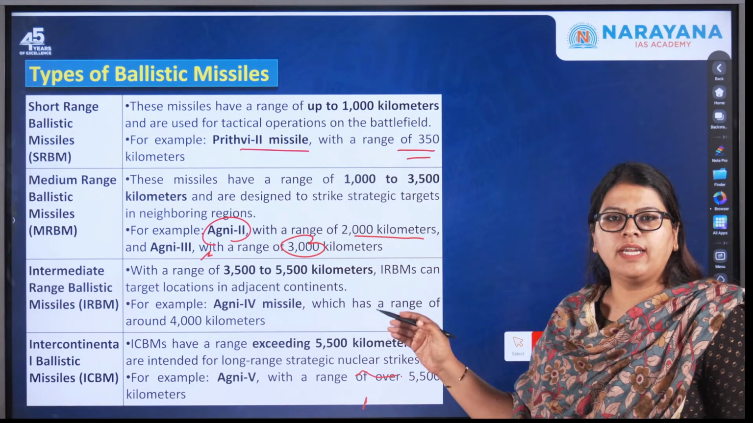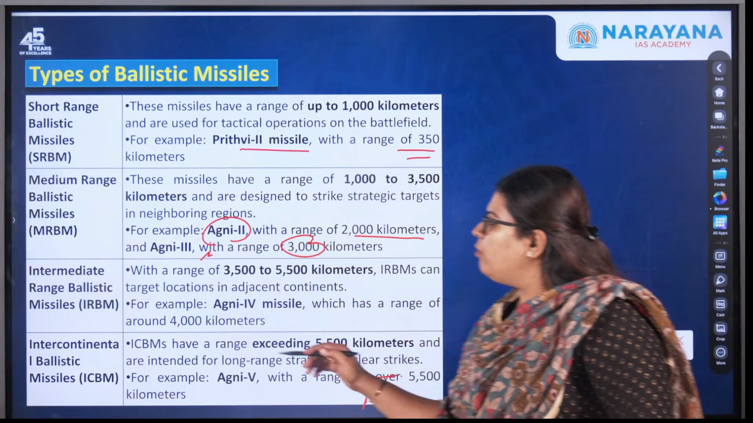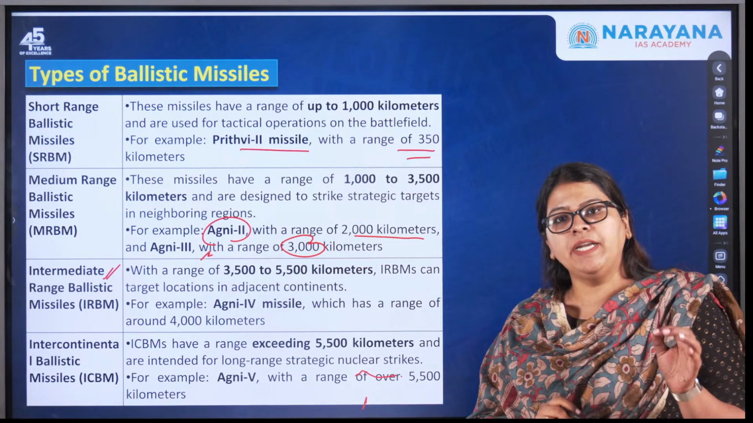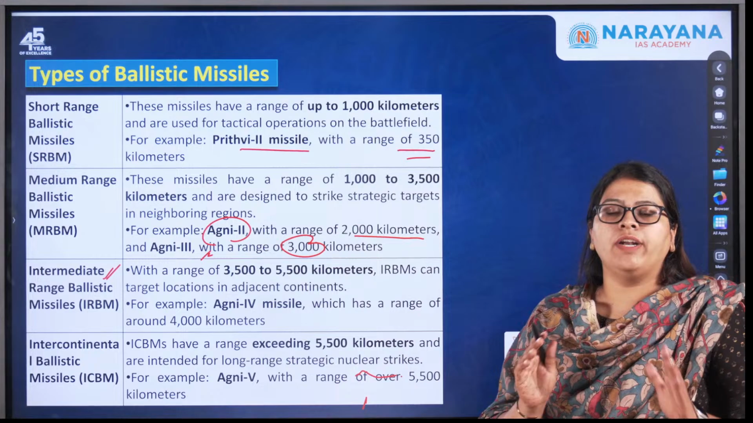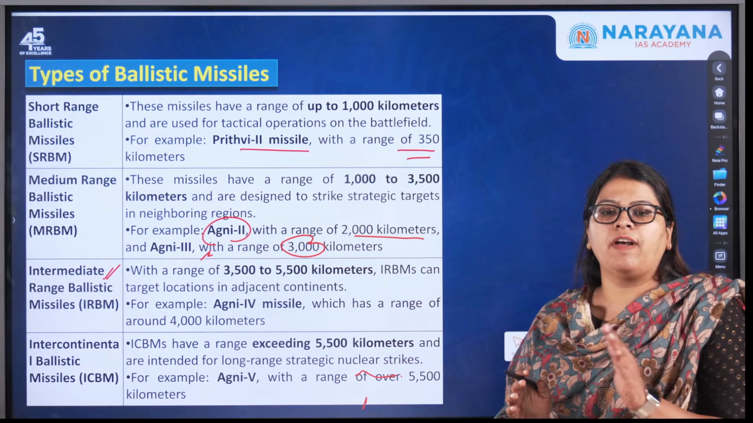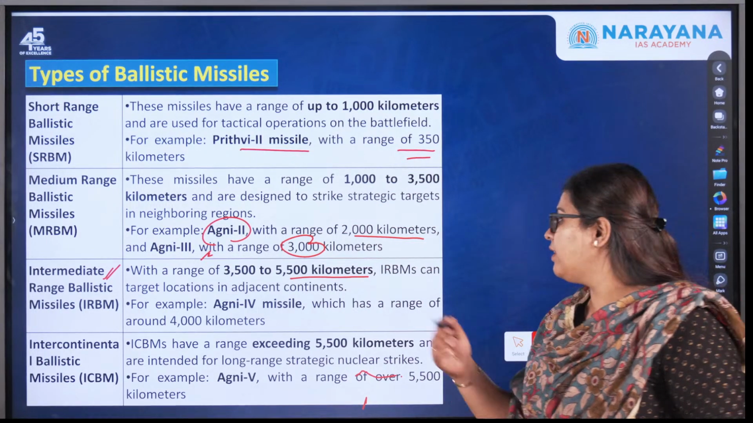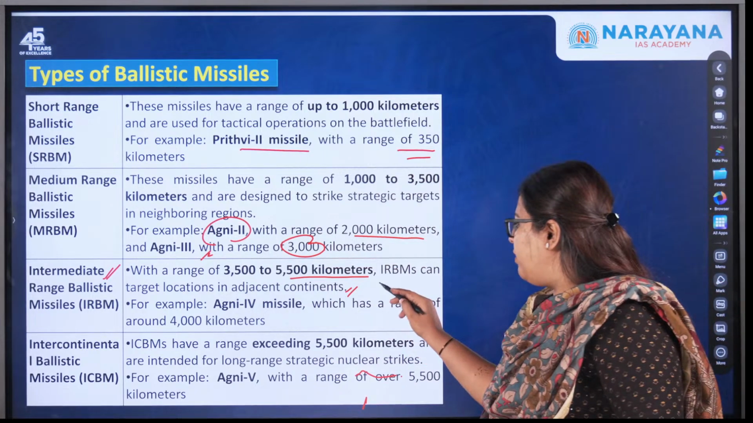So all these data become very, very important for your prelims examination. Now moving forward is the next type of ballistic missile, that is nothing but the intermediate range ballistic missile. This actually has a range of over 3500 to around 5500 kilometers, and these can actually target locations in the adjacent continents as well. So again, very, very important.